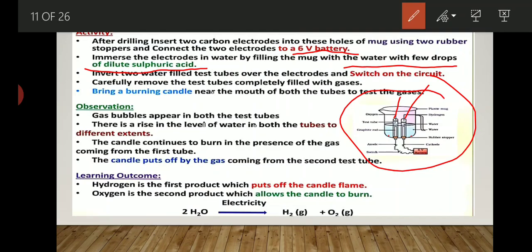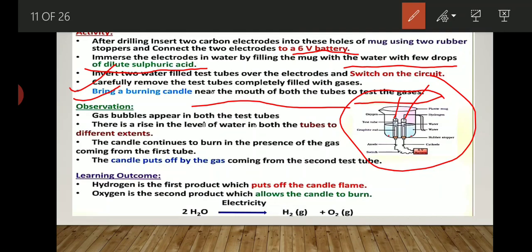Then you have to carefully remove the test tubes completely filled with the gas, kept on the two electrodes. In these test tubes, gases are completely filled. Now, in order to check which gas is present in which test tube, you have to bring a burning candle near the mouth of both the test tubes.